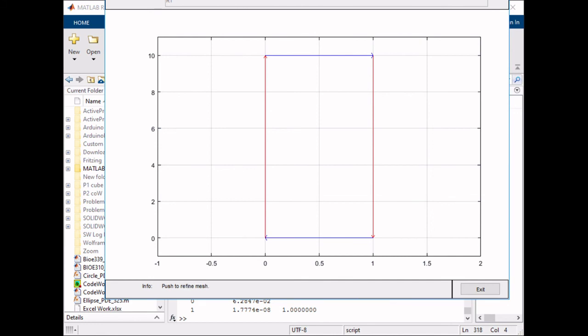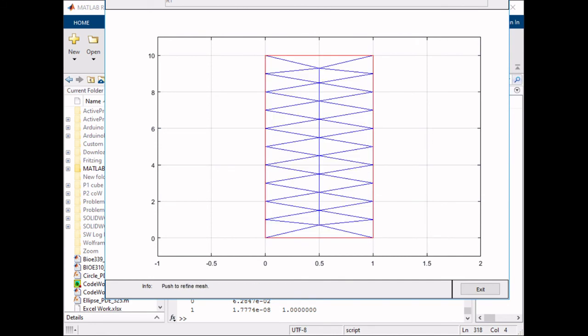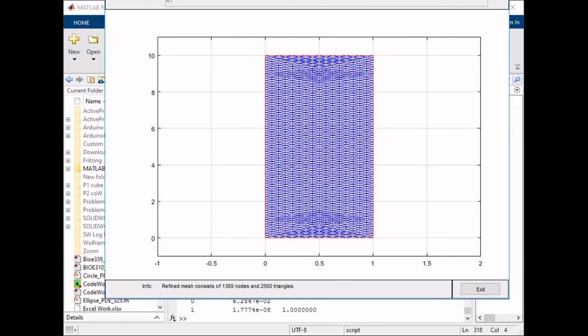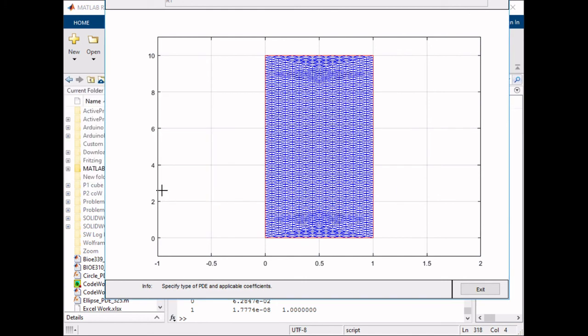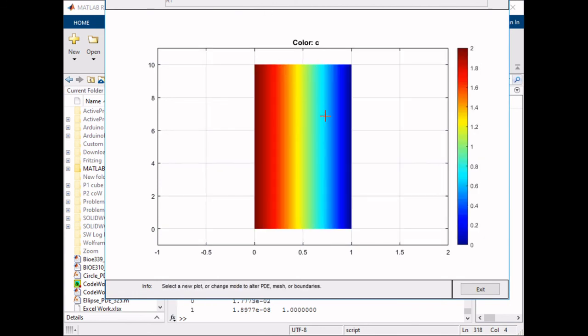So again, we're going to initialize our mesh, make it super refined for better results. And let's see. We're gonna have our coefficient just be 1 again, in terms of U again, same stuff. And this time I'm not gonna plot it through MATLAB, I'm just gonna show you the solution. So we're gonna go ahead, solve it, and here you go. So as you can see, the concentration initially is at 2 and it just kind of spreads evenly because it's steady state one-dimensional.